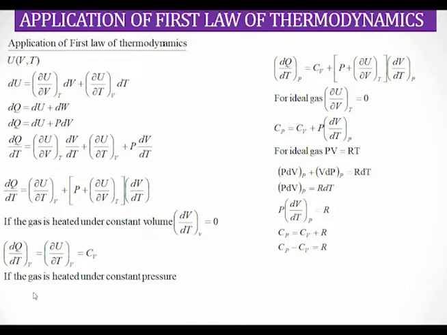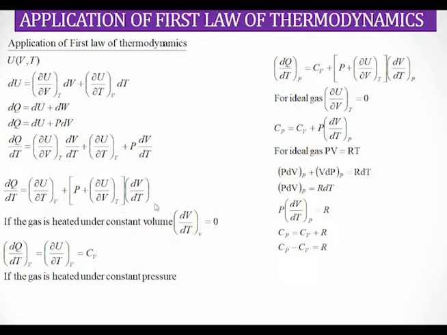Suppose the gas is heated at constant pressure. We have to apply the constant pressure condition to this equation, so you will get dQ/dT at constant pressure. This term is always at constant volume, so we can replace it by Cv. So dQ/dT at constant pressure is equal to Cv plus [P plus (∂U/∂V)] into dV/dT at constant pressure.